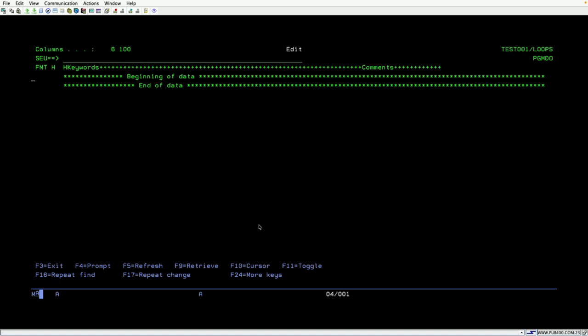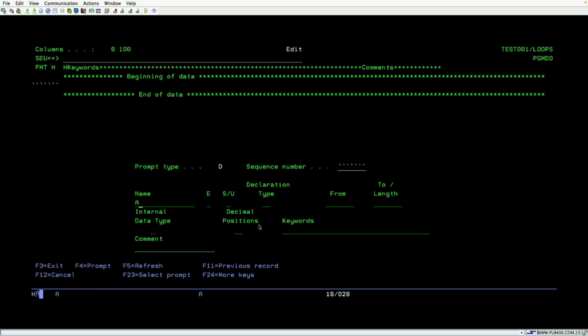Okay, now I want to write simple logic for a do loop. How can you write the do loop? First, I want to declare one variable, and by using that variable I want to write one do loop. For declaring the variable, which spec do I need to use? The D spec. Here I am using ACCT number as a variable, and you have to explicitly mention S for standalone variable.